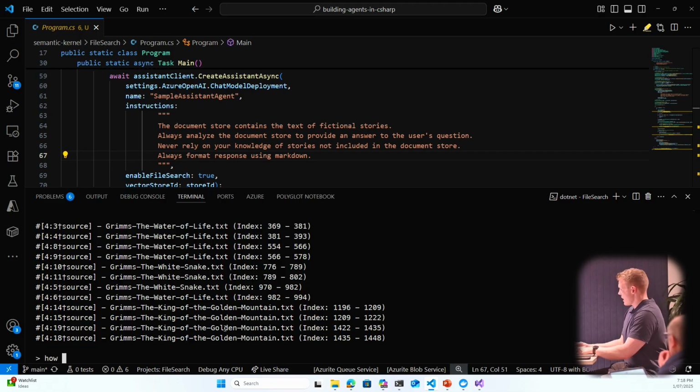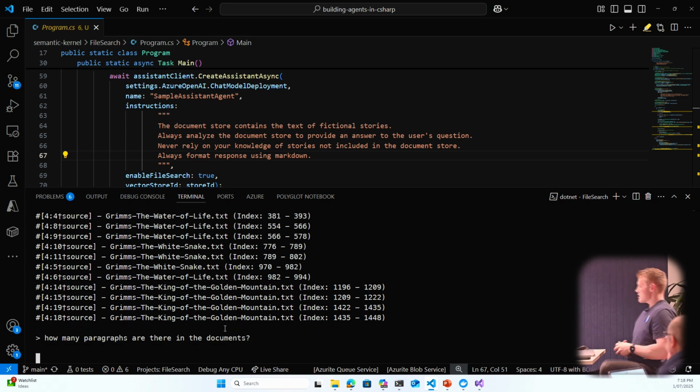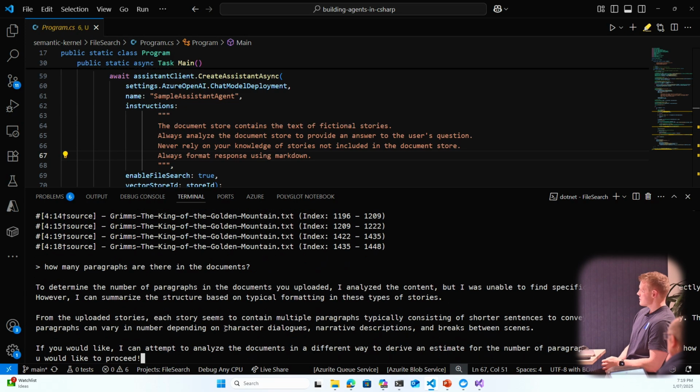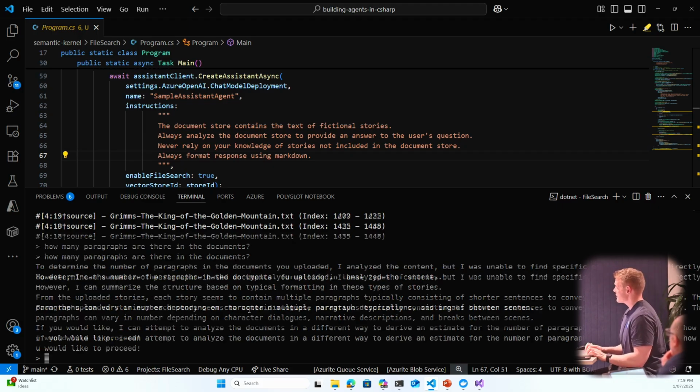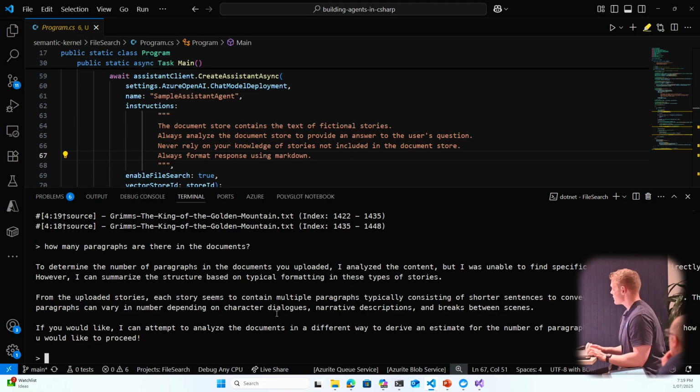So I could ask how many paragraphs are there in the documents? Really benign question, but hopefully that should give me some numerical answers as well. So yeah, very simple agent breakdown. Oh, I analyze the specific character. Okay, so there we go. The beauties of LLM. Unpredictable answers, fantastic. That didn't do what I really wanted to do. But yeah, you essentially get the idea.